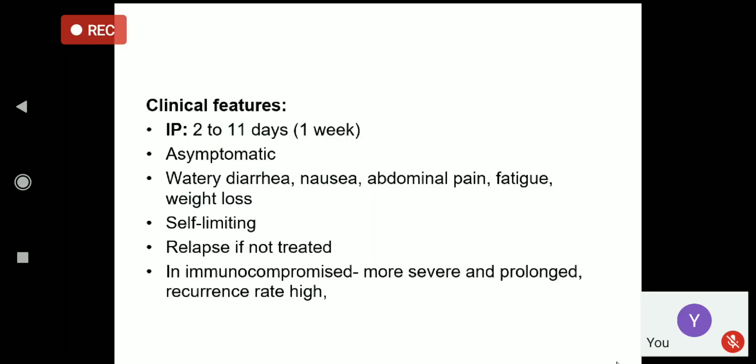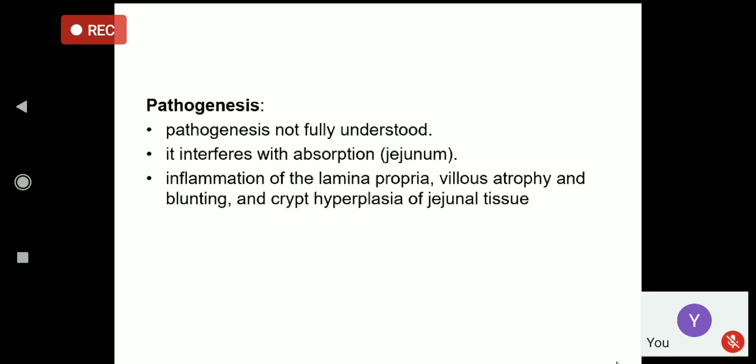Again, the clinical features are similar. Patients are generally asymptomatic, or they can present with watery diarrhea and abdominal pain, and the disease is generally self-limiting. But if the patient is immunocompromised, the infection is severe and prolonged, and relapse or recurrence is high. Now, the pathogenesis of the disease: the parasite causes inflammation of the lamina propria, villus atrophy, and hyperplasia, therefore causing malabsorption and diarrhea.